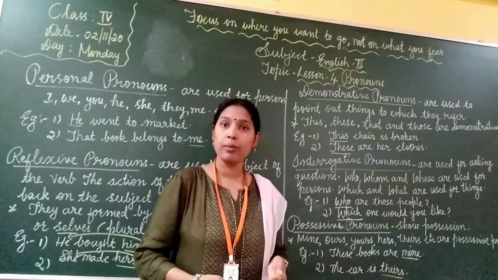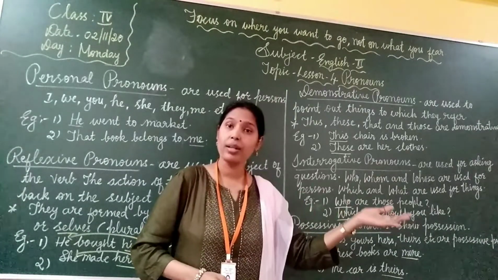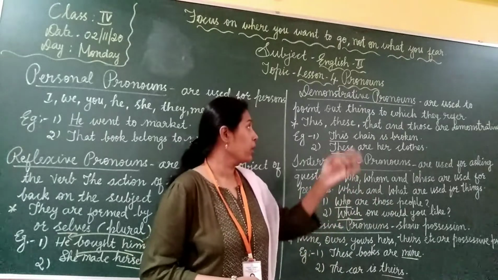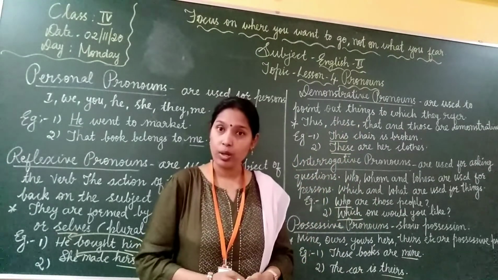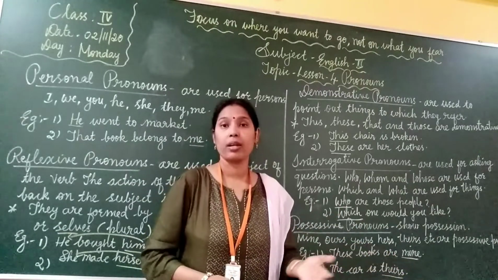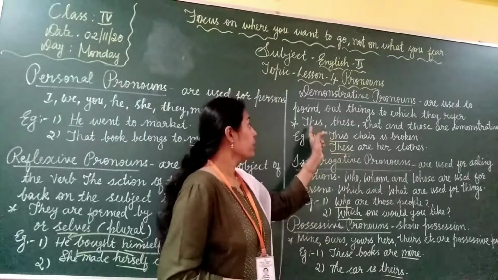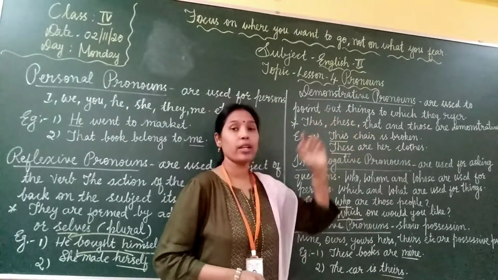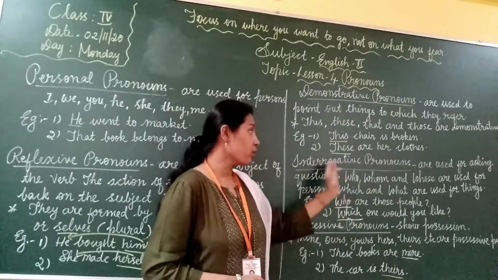Okay. Next, demonstrative pronouns. They are used to point out things to which they refer. If it is near, we will use the demonstrative pronoun this. If it is far, that for singular. And we can use these for plural if it is near to us. If it is far and in plural, we have to use those. So this, these, that, and those are what? Demonstrative pronouns. Next, interrogative pronouns.